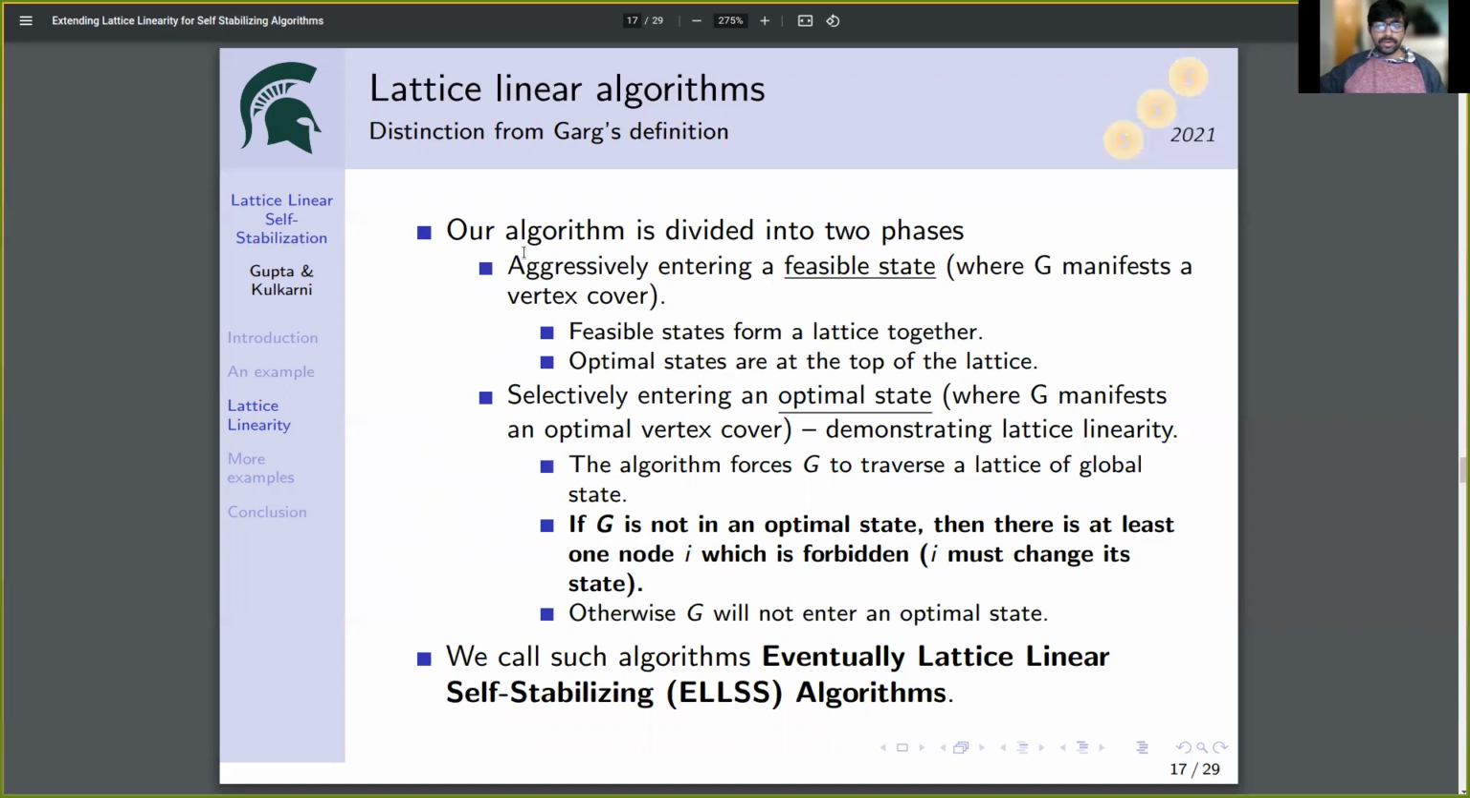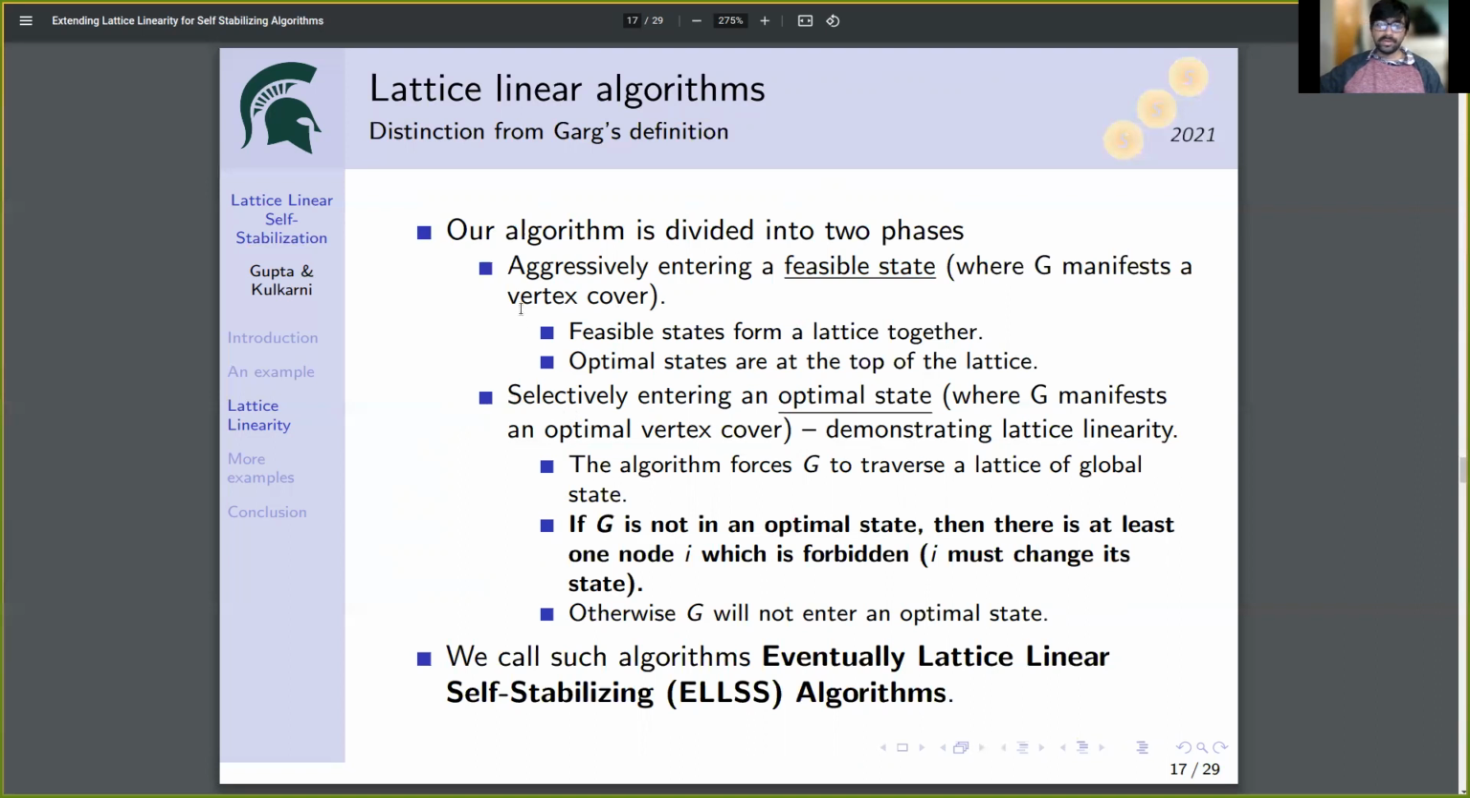Our algorithm is divided into 2 phases. The first phase is aggressively entering the feasible state, where every node, as soon as it realizes that it is unsatisfied, turns itself into the vertex cover. As the graph enters a feasible state, it enters a lattice of states. The optimal states are present at the top of the lattice.